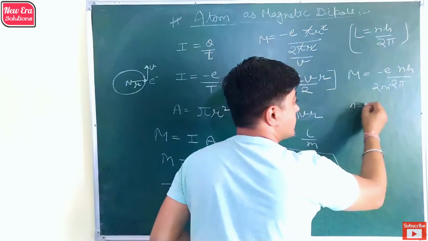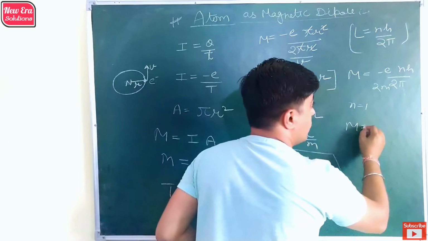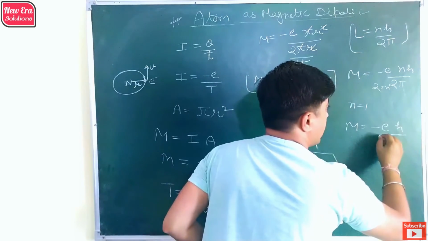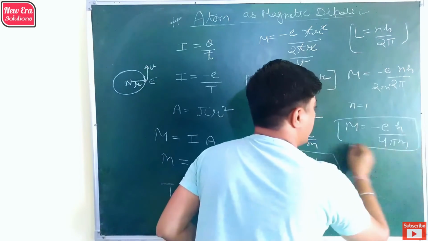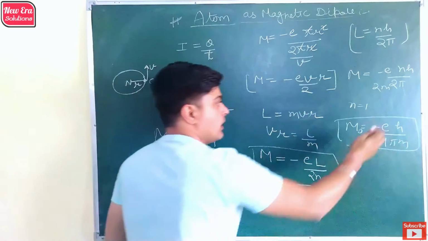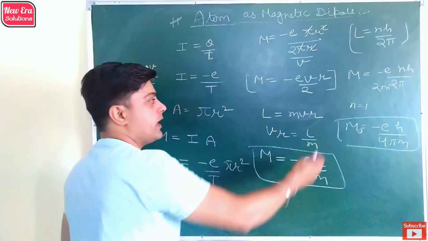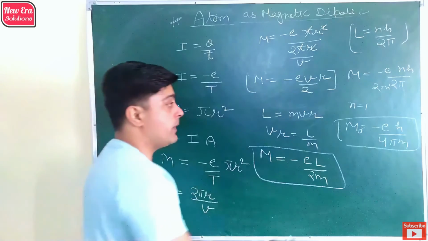When n is equal to 1, when there is only one electron, m is equal to minus e h by 4 pi m. By putting the value of charge of electron, Planck constant, pi, and mass of electron, we can find the magnetic moment, which is known as the Bohr magneton.